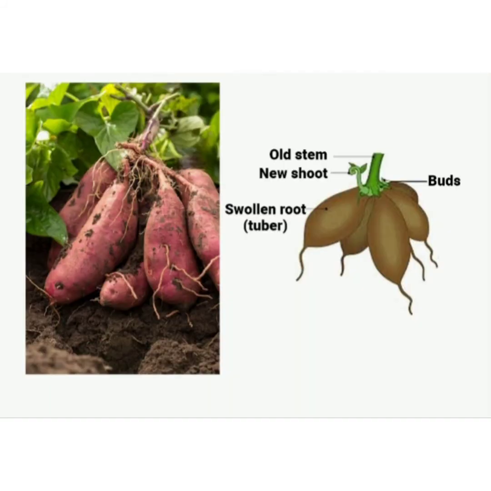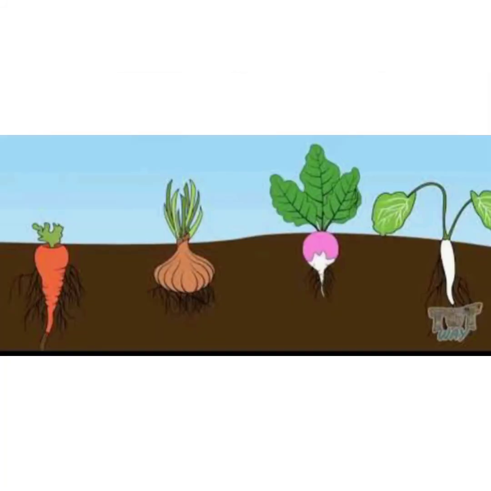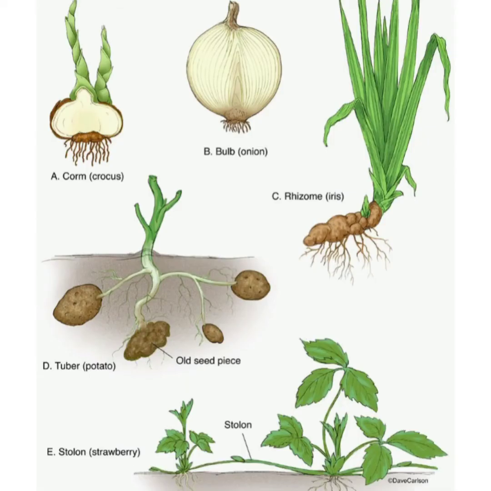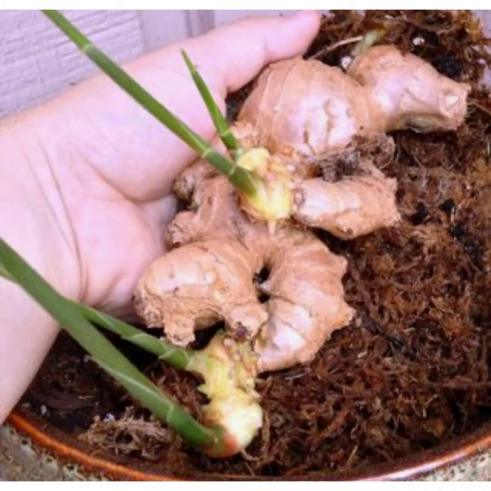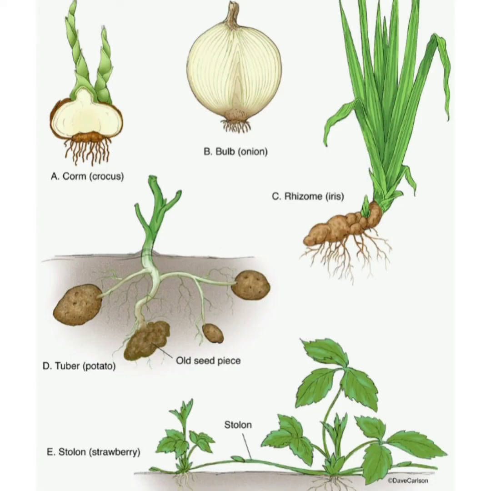Some plants like sweet potato, roots can give rise to new plants. Onion and garlic can grow from their stems, from a swollen bulb. Potato and ginger have small buds that grow on their surface. Each bud can grow into a new plant.